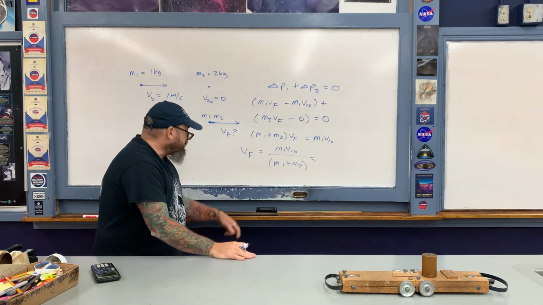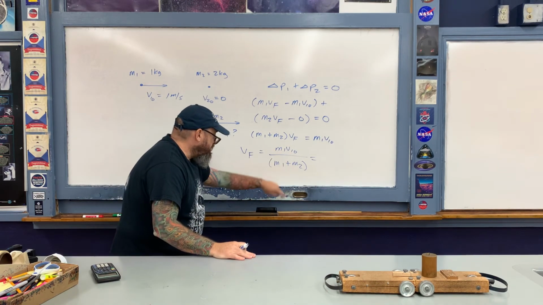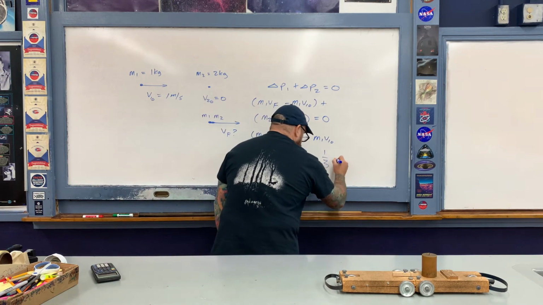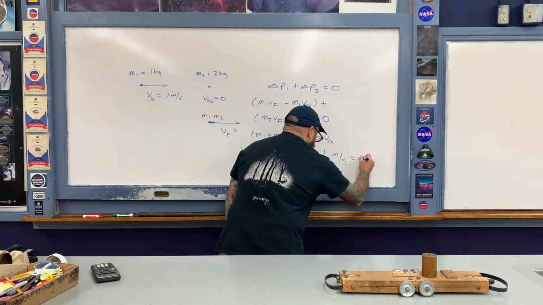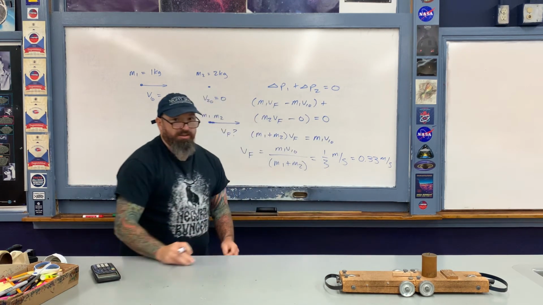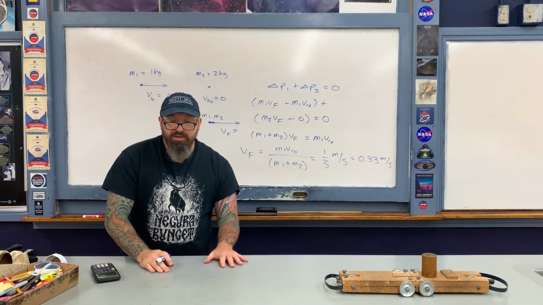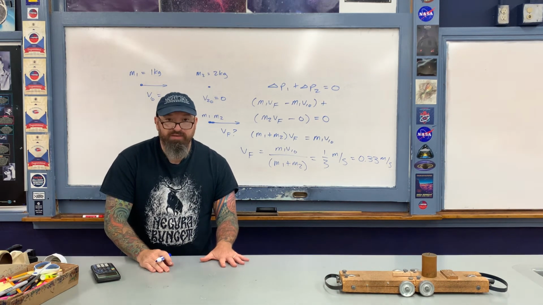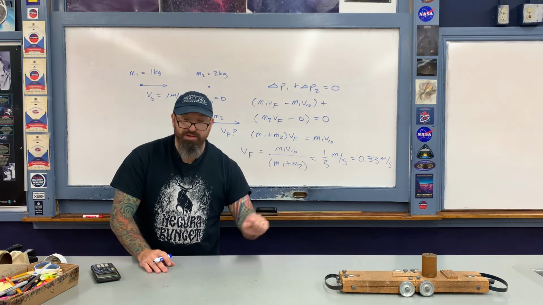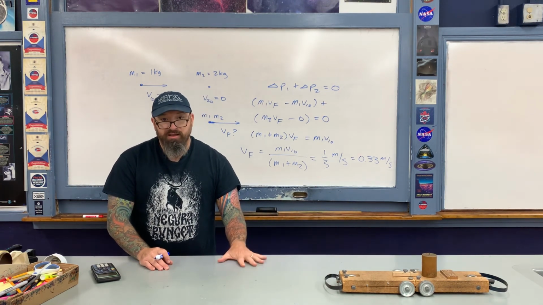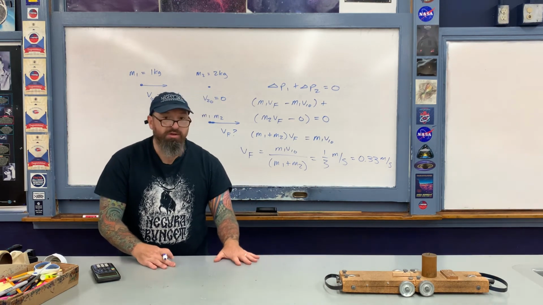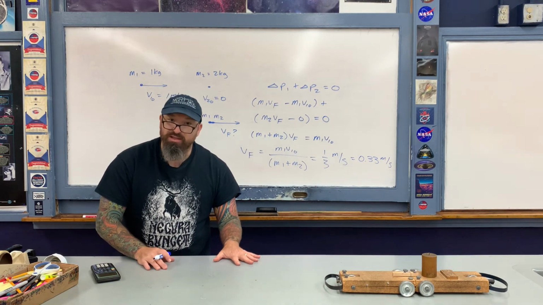So here's what the numbers look like. 1 times 1, and then divided by 1 plus 2. This is a total then of 1/3 meter per second, which is the same thing in decimal form as 0.33 meters per second. And then lastly, we can now calculate the amount of heat that is lost by calculating the kinetic energy of the system before the collision and calculating the kinetic energy of the system after the collision. As we'll see, there's a slight difference between the two, and the difference is equal to the energy that's lost as heat.